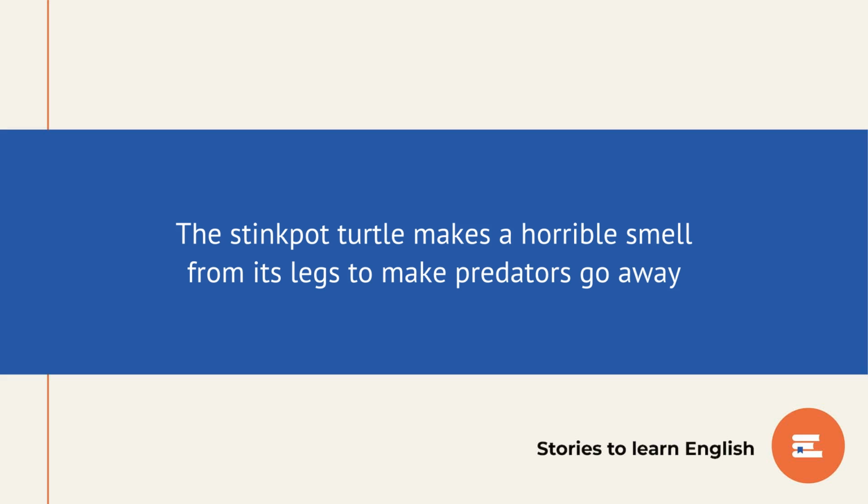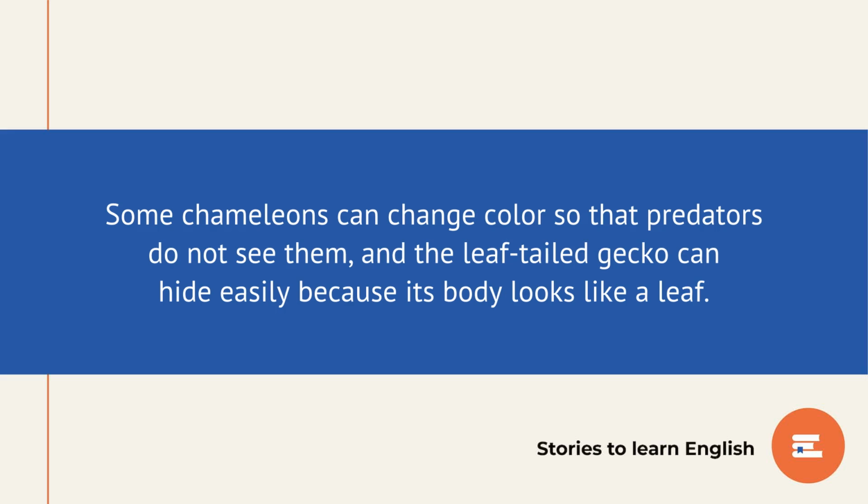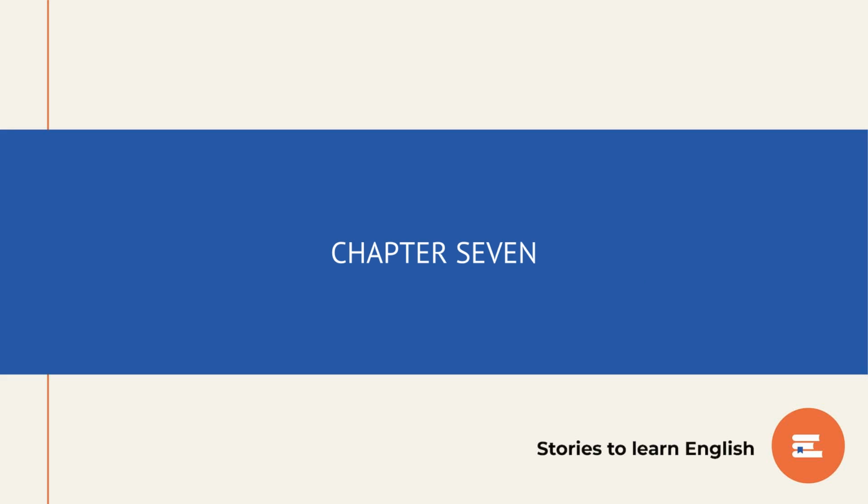The stinkpot turtle makes a horrible smell from its legs to make predators go away. Many reptiles also use camouflage to keep safe. Some chameleons can change color so that predators do not see them, and the leaf-tailed gecko can hide easily because its body looks like a leaf. Chapter 7. Birds.